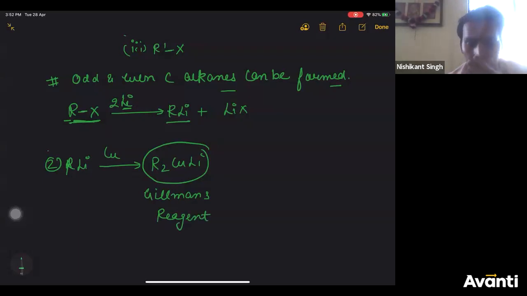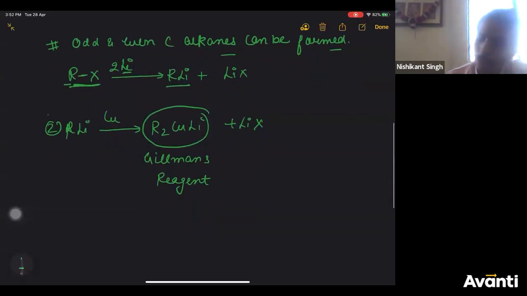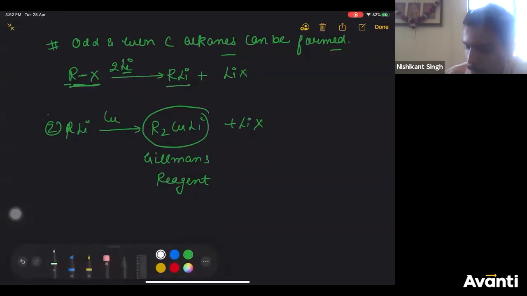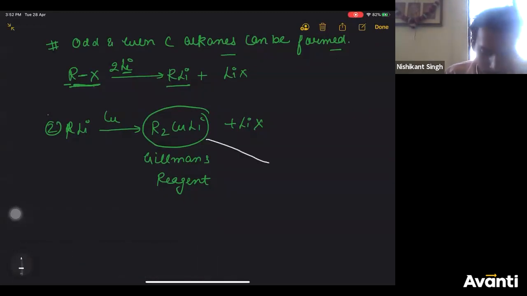Along with it you will get LiX. Now this Gilman reagent, when you pass it through, let's say, R'-X.